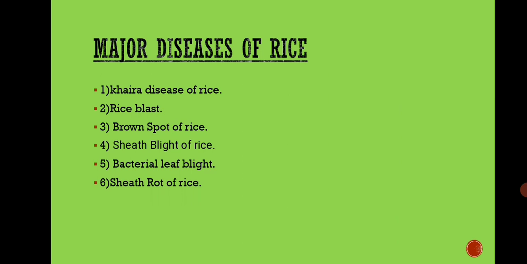Let us see major diseases of rice. The first one is Khaira disease of rice. Second is rice blast. Third is brown spot of rice. Fourth is sheath blight of rice. Fifth is bacterial leaf blight. And sixth one is sheath rot of rice. In this video, we discuss Khaira disease of rice. And the next 5 diseases we will discuss in my next video.